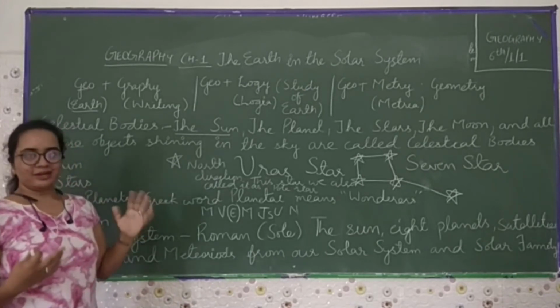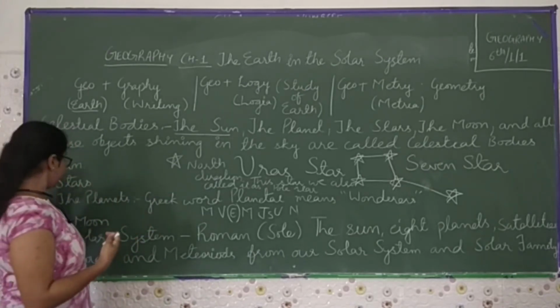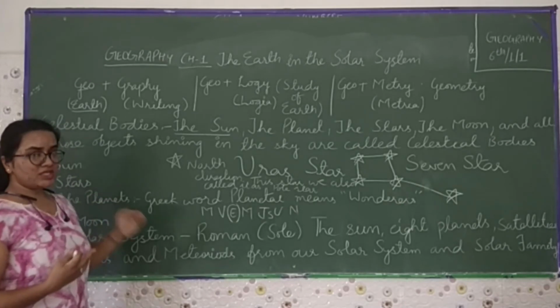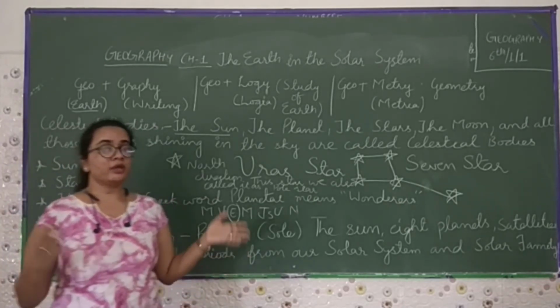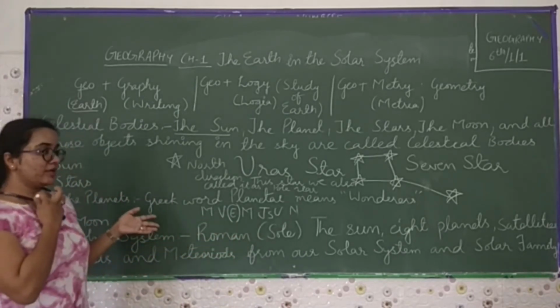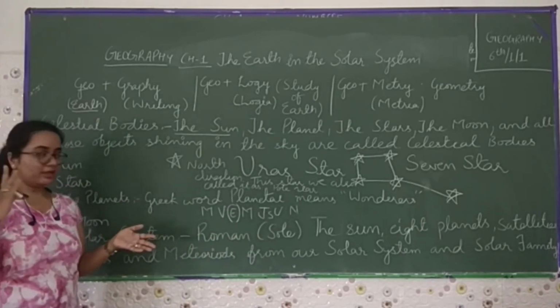If we talk about satellites, I already explained about the moon, which is a natural satellite where there is no heat. It is very cold, and we get to see the moon in the night only.